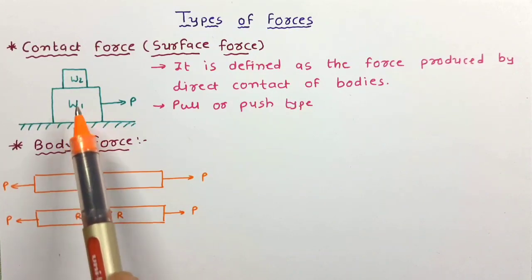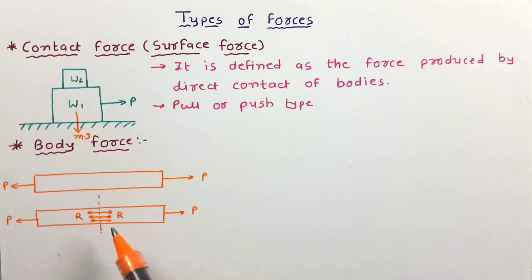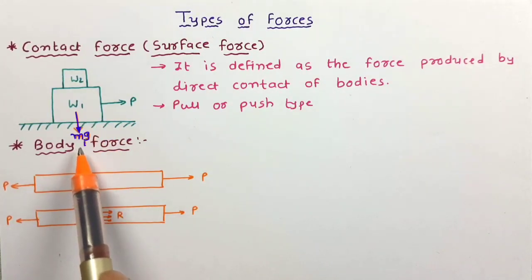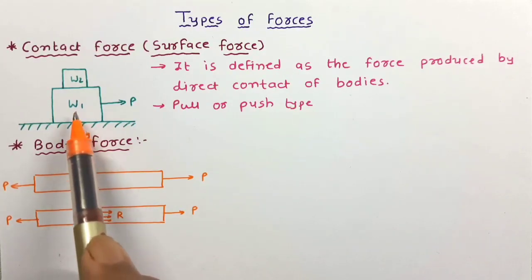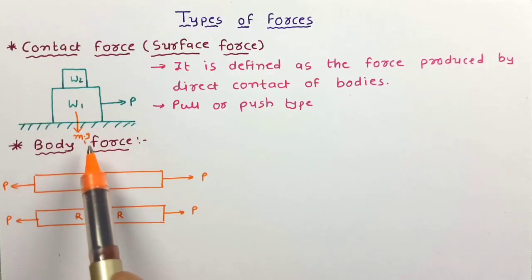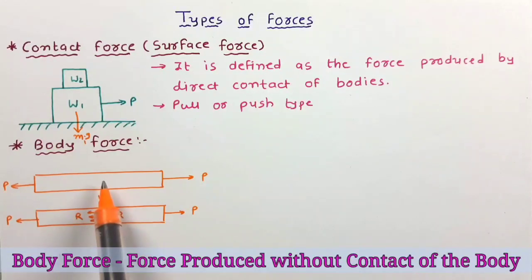Here one block is there which has weight W1. Due to the gravitational force of earth, the force of m1 into g is acting on the body. This force is acting in vertically downward direction towards the center of earth. So this kind of forces which are acting on a body without any direct contact are called body forces. So we can say the body forces are the forces produced without contact of bodies.